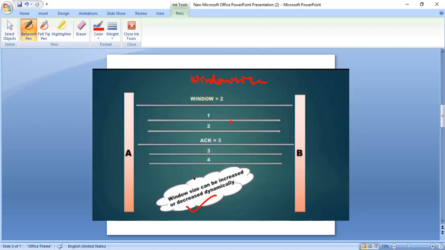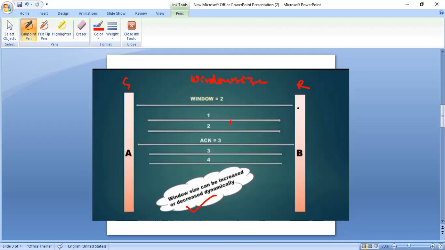Before we get into those details, let us brief it once again. If a connection is established from a sender to a receiver, the receiver has to mention its status, that is, the capacity to which extent I can receive the data.